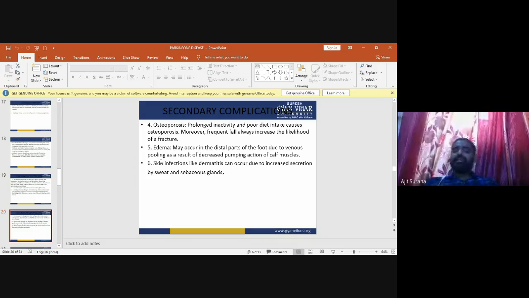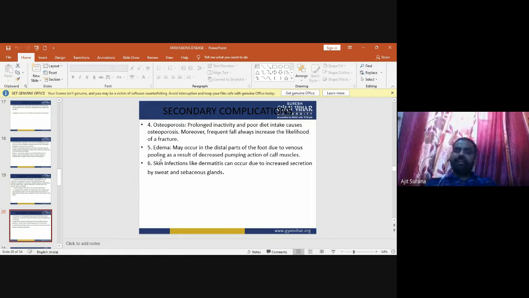Now the next secondary complication of Parkinson disease is osteoporosis. Osteoporosis means weakening of the bones of the body due to prolonged inactivity and poor diet intake. Moreover, frequent falls always increase the likelihood of a fracture.